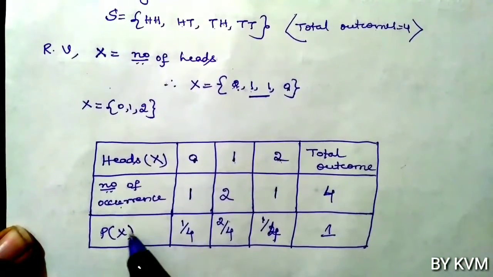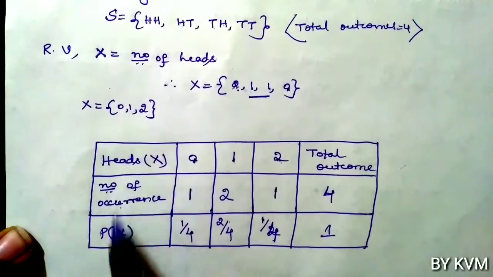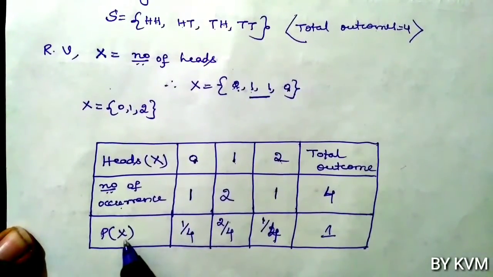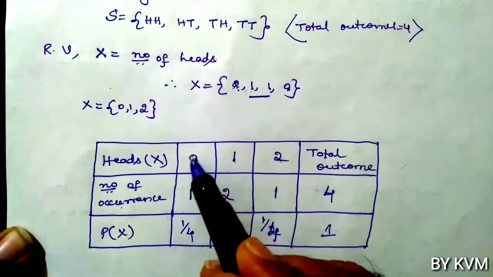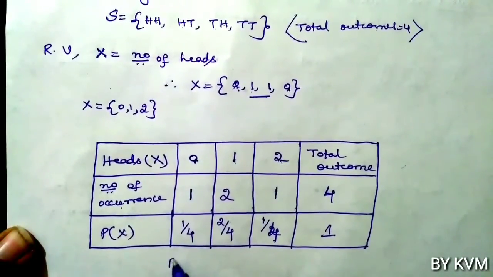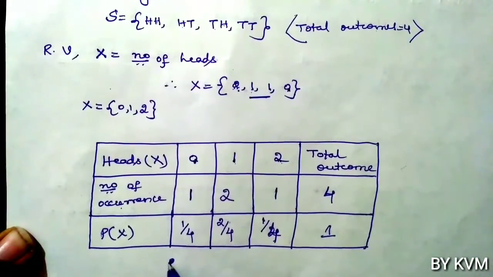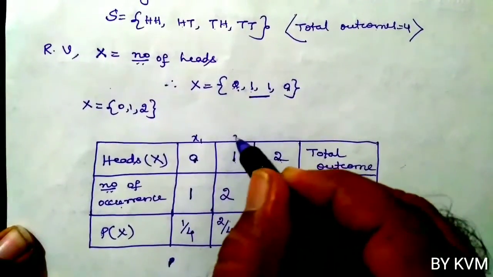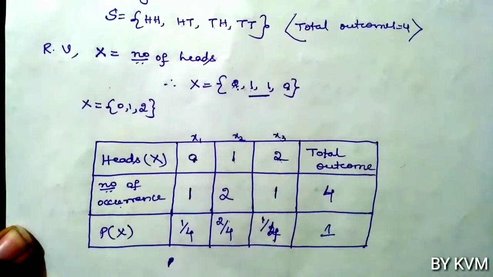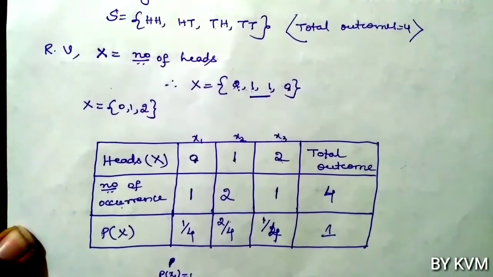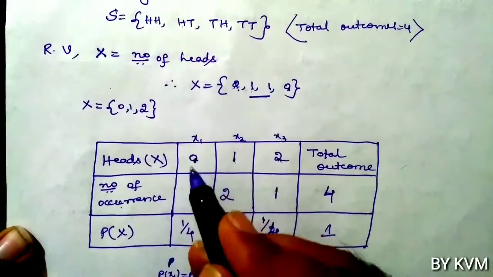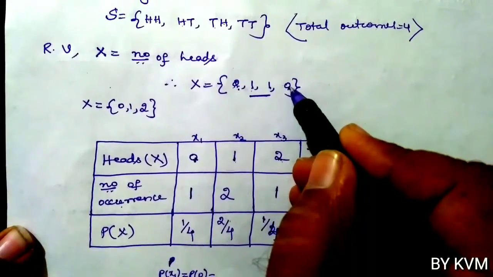Now the probability of X. For this random variable, we will take the probabilities. If you take these values as X1, X2 and X3, the probability of X1, which is 0: total outcomes are 4, and 0 appeared only one time.